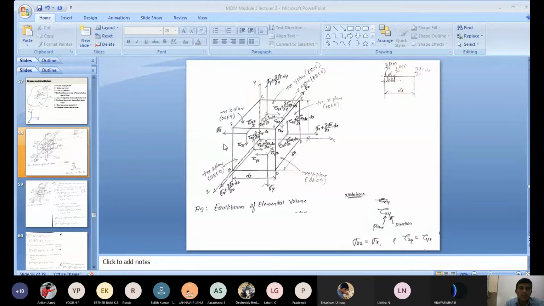Then you draw the cuboid. How do you draw the cuboid? From the origin O, draw equal distances. For example, 4 centimeter in the x direction, 4 centimeter in y, 4 centimeter in z. Then draw a vertical line, horizontal line, vertical line and horizontal line. Then you'll get a square shape. Then join all those points, you'll get a cuboid.